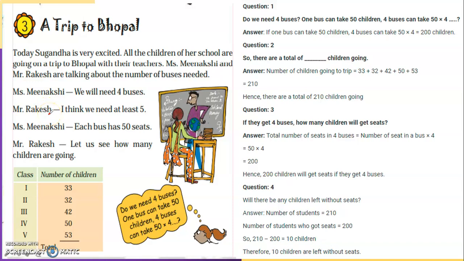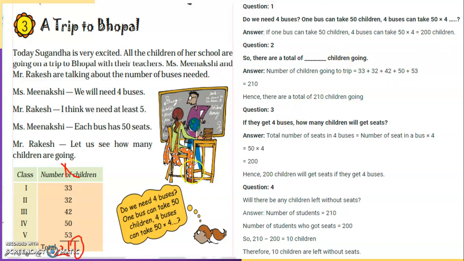Miss Meenakshi says each bus has 50 seats. Mr. Rakesh says let us see how many children are going. So let's count: 3 plus 2 is 5, 5 plus 2 is 7, 7 plus 3 is 10. Here I am writing 0, and 1 goes for carrying. 3 plus 3 is 6, 6 plus 4 is 10, 10 plus 5 is 15, 15 plus 5 is 20, and then this 1. So I get 210. So 210 children are going on this picnic trip to Bhopal.